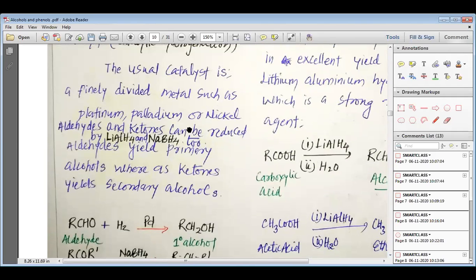Aldehydes and ketones can be reduced by LiAlH4 or NaBH4. My dear students, LiAlH4 is known as lithium aluminium hydride and NaBH4 is known as sodium borohydride. Aldehydes yield primary alcohol, whereas ketones yield secondary alcohol.